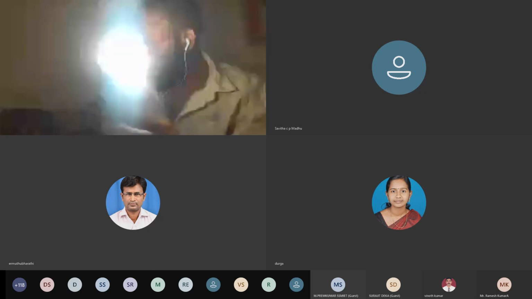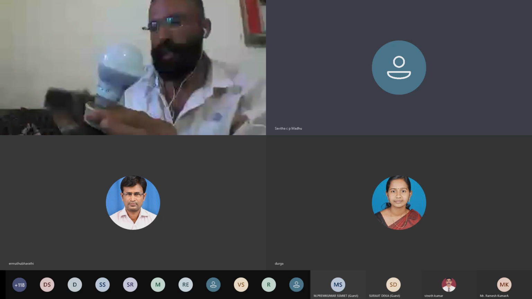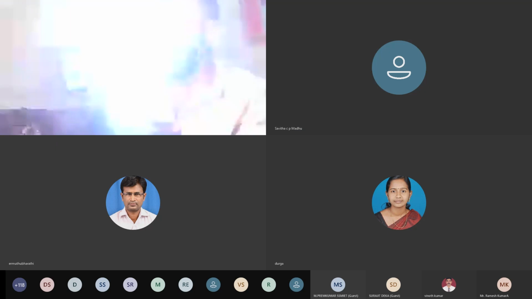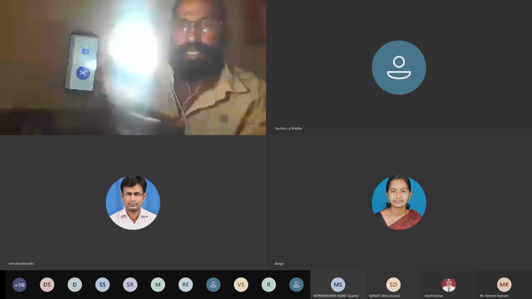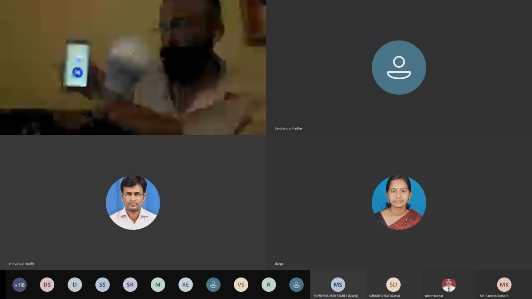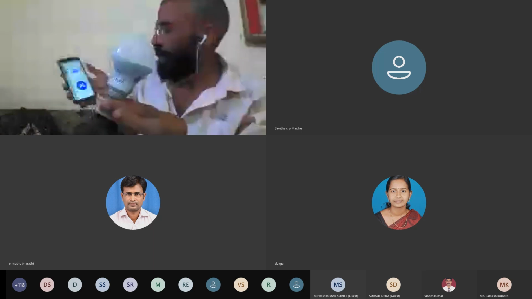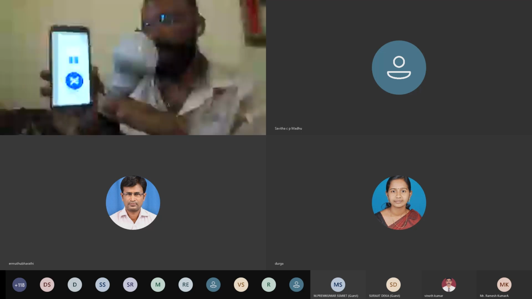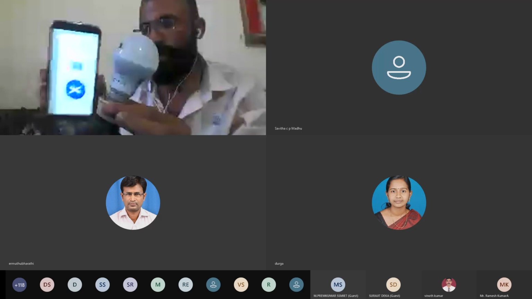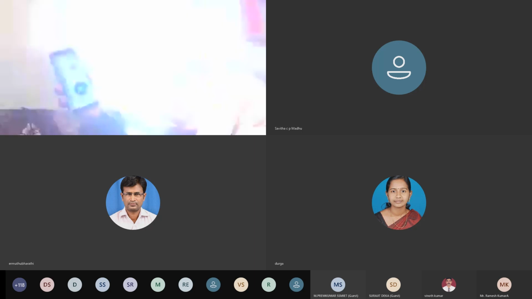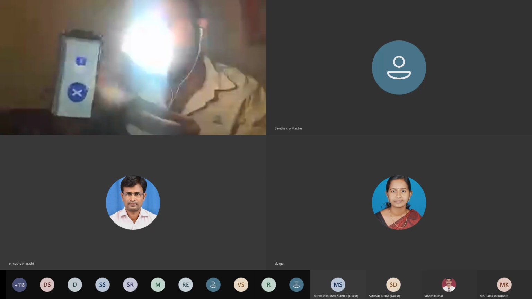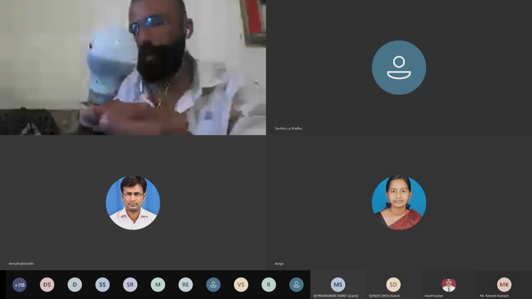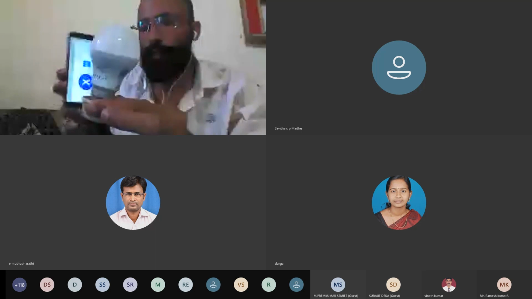Okay, now as I turn it on, you can see I'm controlling it with my mobile phone. This one is my mobile app. I'm going to turn it on, the light gets on. You can see it. I'm going to turn it off. Again, I'm going to turn it on, the appliance is turning on, again off. I'm controlling this from my mobile phone. I'm going to turn it on like this. You can see it on, and I'm going to turn it off from my mobile phone. So this one is an AC appliance, and I'm controlling it from my mobile phone.